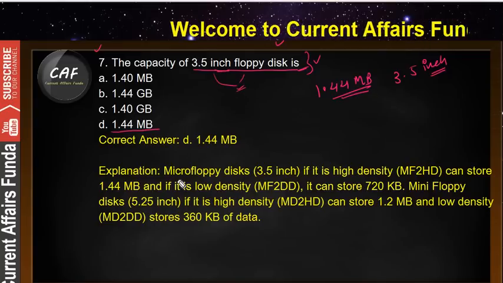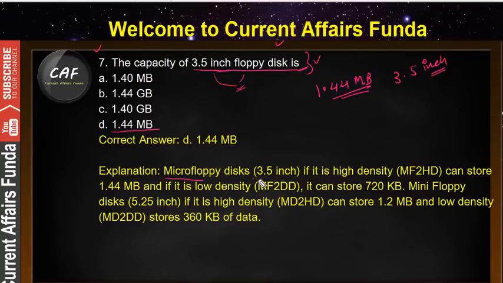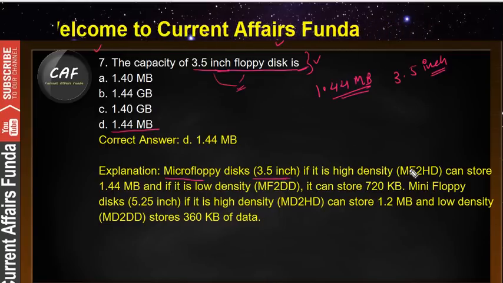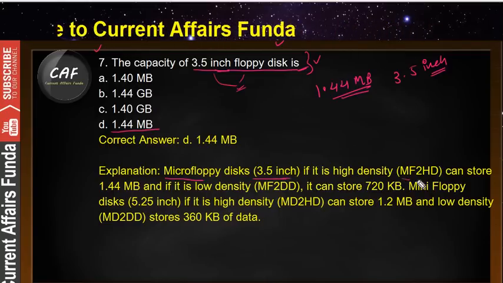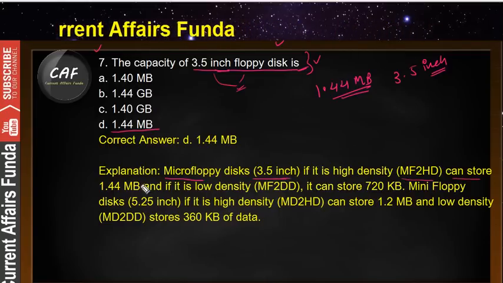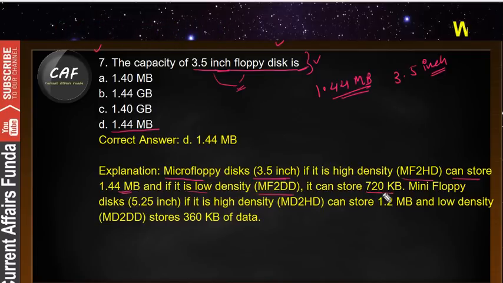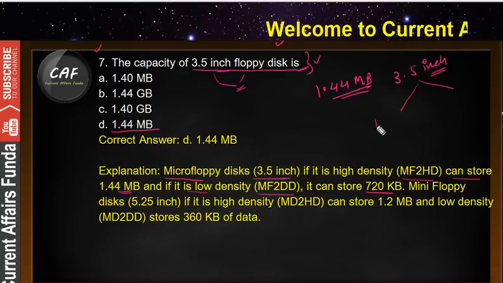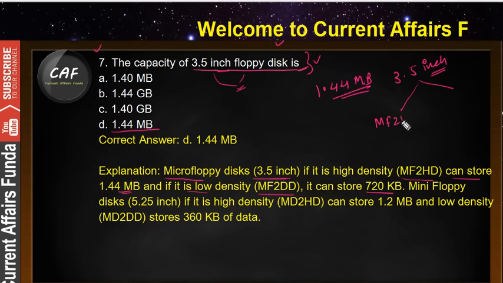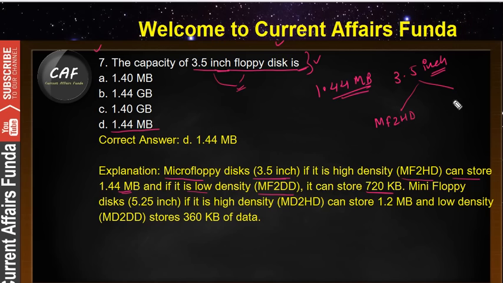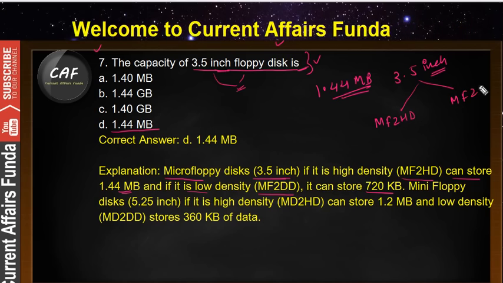The micro floppy disk, that is 3.5 inch, if it is high density, that is MF2HD, can store 1.44 MB, and if it is low density, MF2DD, it can store 720 KB. So the 3.5 inch is further divided in two parts, MF2HD and MF2DD.